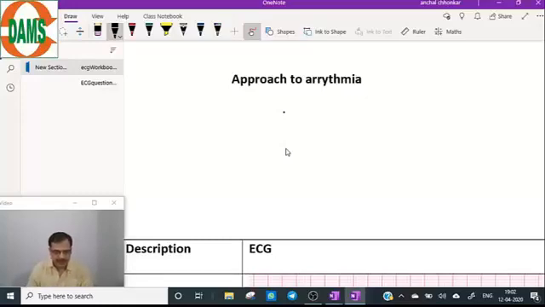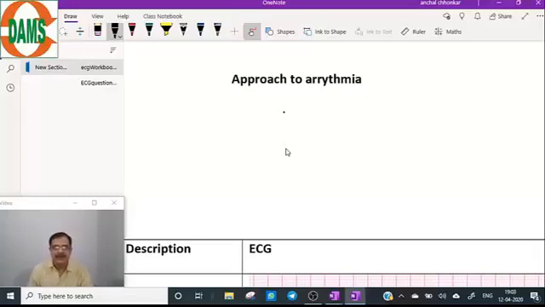Let's start with how to approach the arrhythmias. Basic number 5, as I have told you, will be covered under electrolyte imbalance.